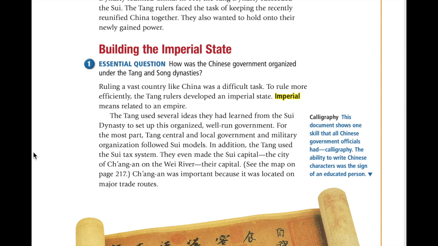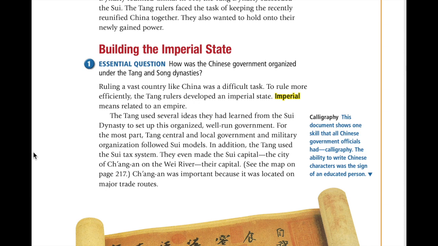Building the imperial state. Essential question: How was the Chinese government organized under the Tang and Song dynasties? Ruling a vast country like China was a difficult task. To rule more efficiently, the Tang rulers developed an imperial state. Imperial means related to an empire. The Tang used several ideas they had learned from the Sui dynasty to keep this organized, well-run government.